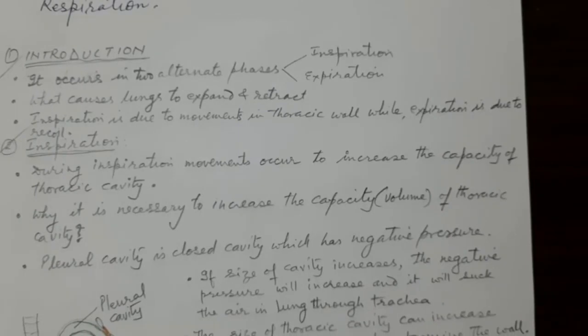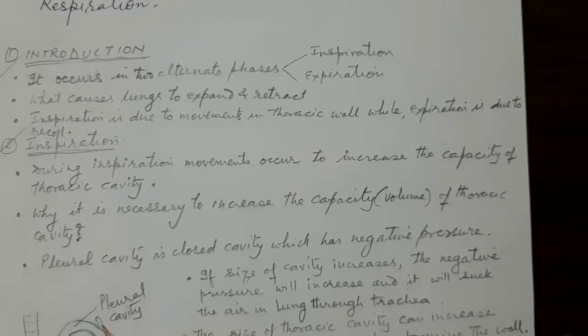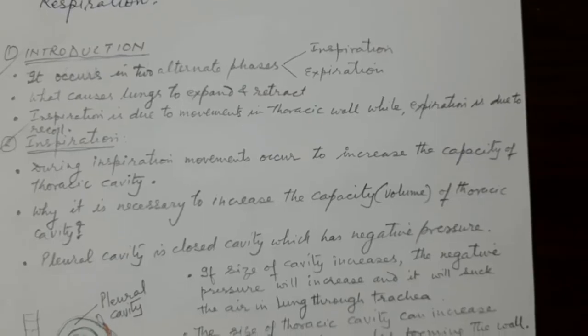Whenever there is an increase in this cavity which has negative pressure, it starts sucking the air because it is negative, so it tries to go towards the positive side. That means it tries to suck something because there is nothing inside it, no air, no pressure inside this negative pressure of the pleural cavity.